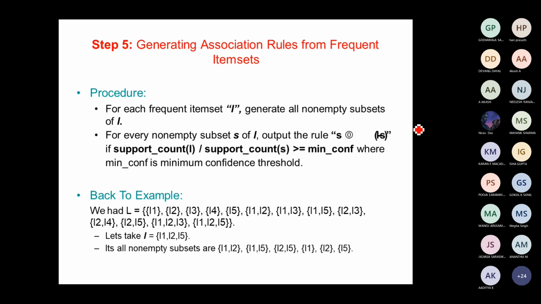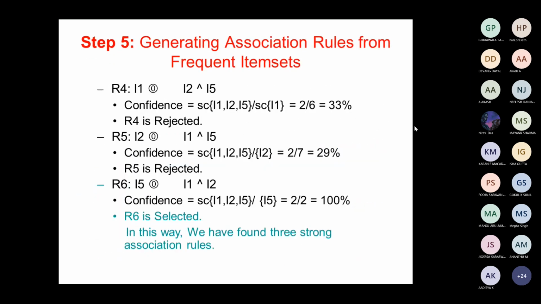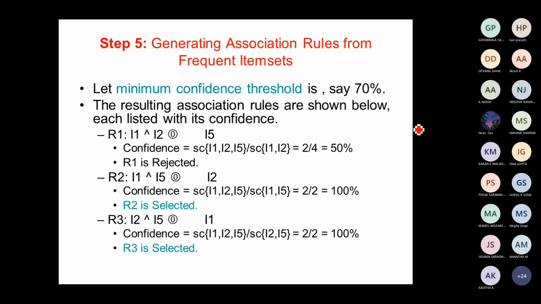Now the next step is to generate the association rules from this frequent item set. We know the combination I1, I2, I5 will bind together.